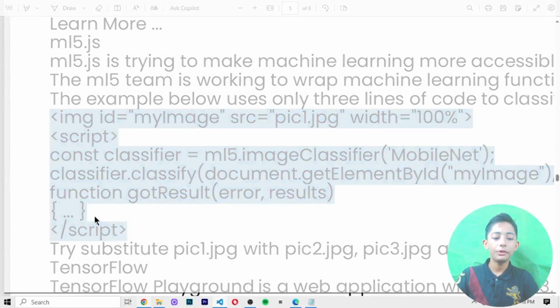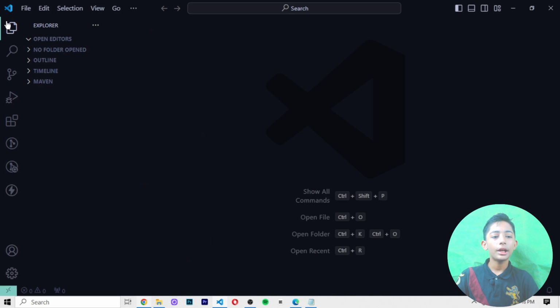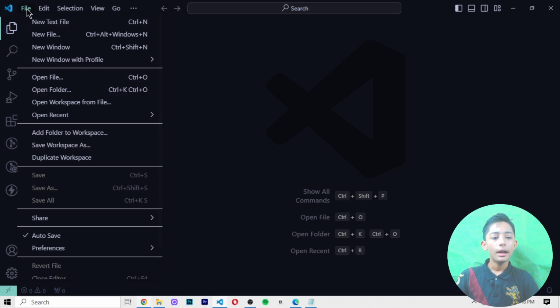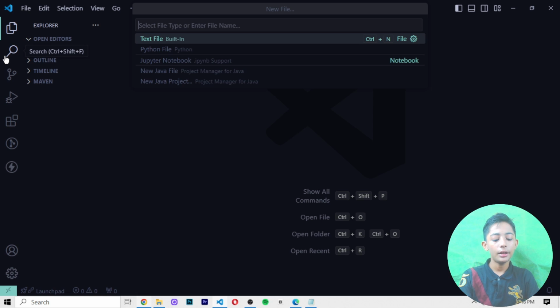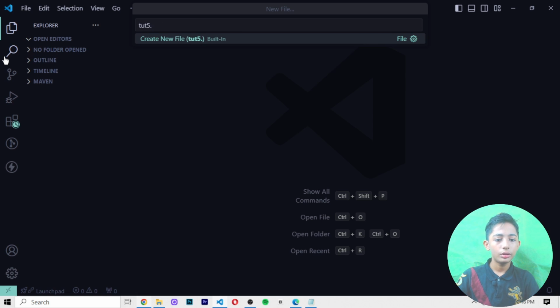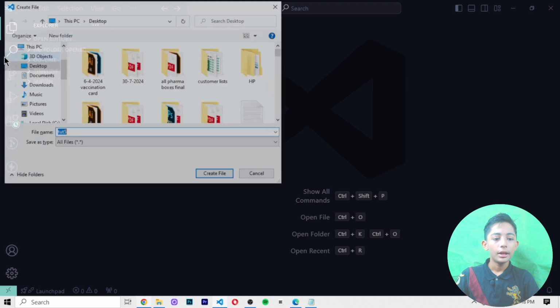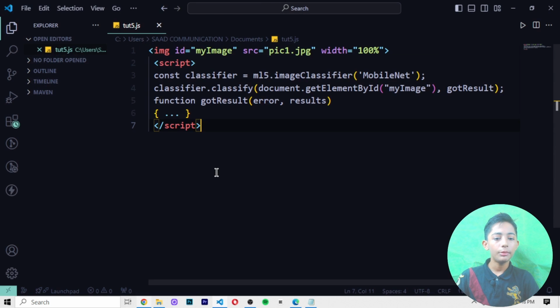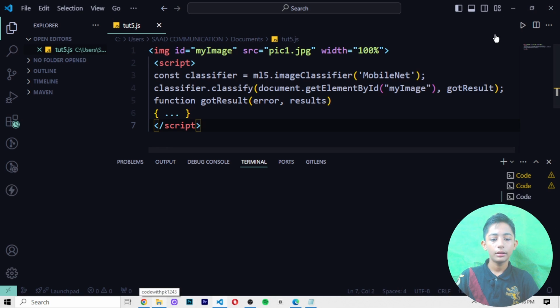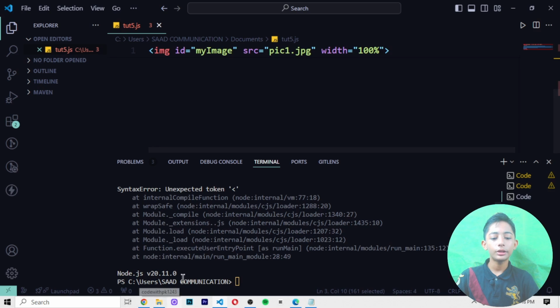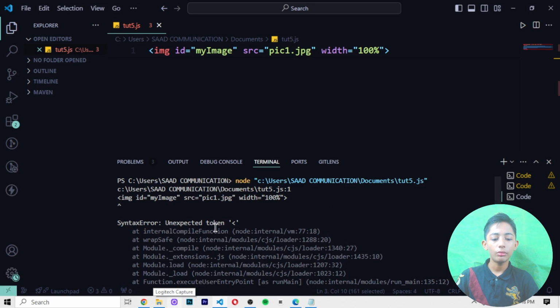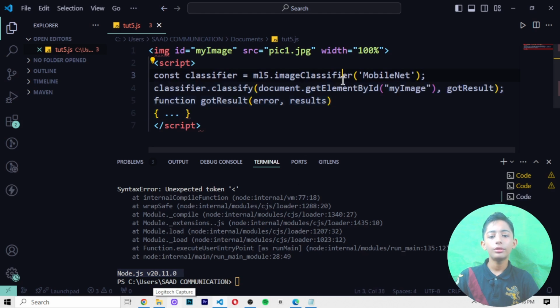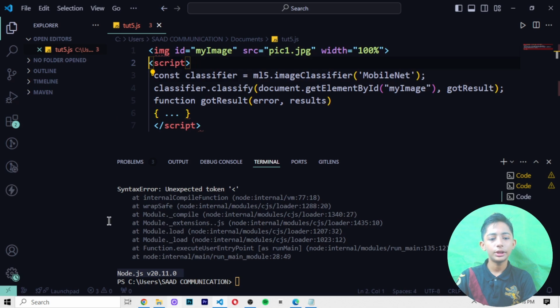First of all, let me go to my Visual Studio Code. Then how to make a JavaScript file, let me tell you. First of all, you go to File and click New File, and you can write here 5.js. Then I make my file in my documents, then create file. So here you can see my file has been made. Then I wrote this and saved it and ran it. Here you can see it gives me a syntax error. Node.js is not downloaded, so I have not downloaded Node.js. So it has not run. This is only for one syntax.